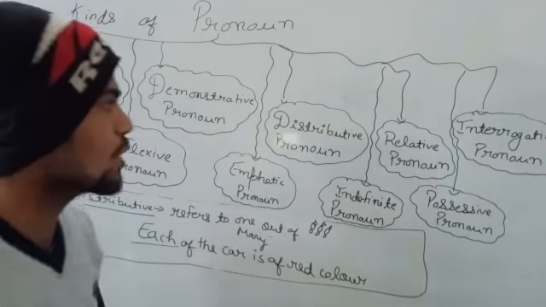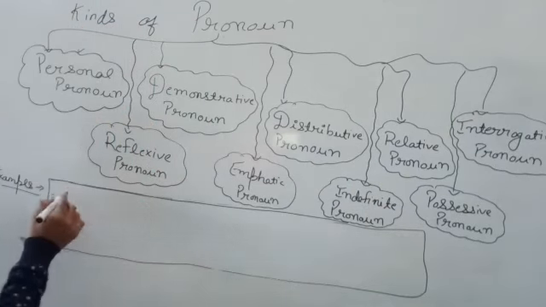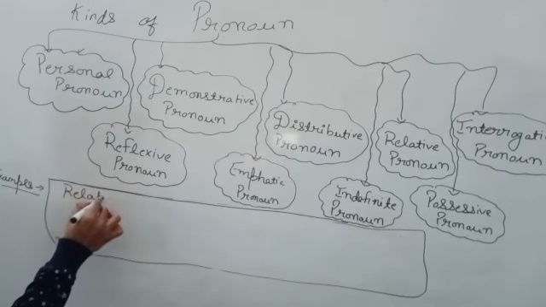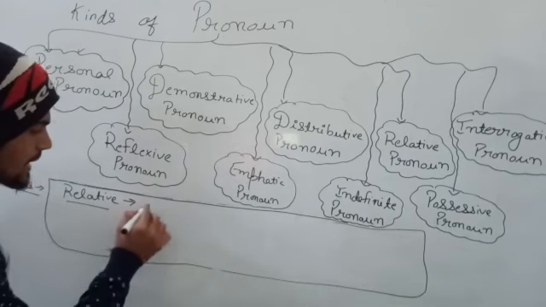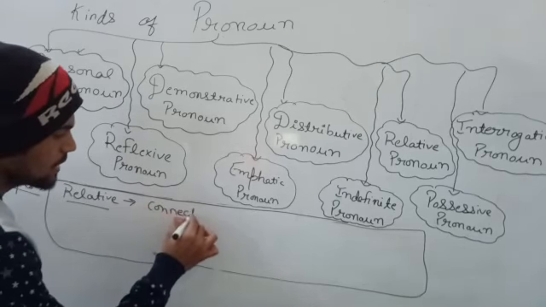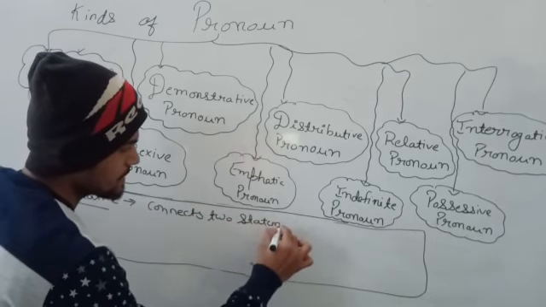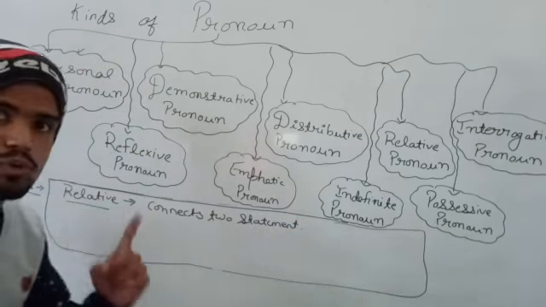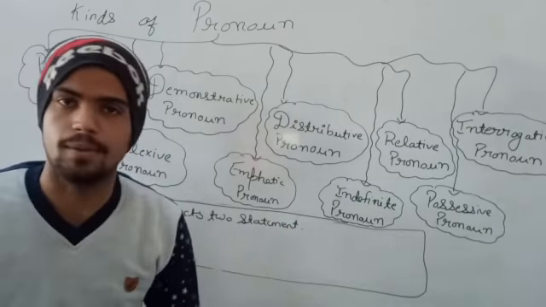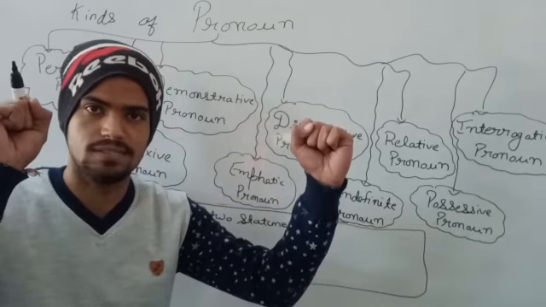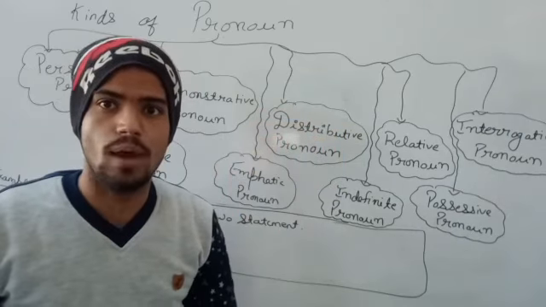Now coming to the next pronoun, which is relative pronoun. In relative pronoun, what we do? Generally we connect two statements. Like in relative pronoun, two statements are given to us, or we can say two sentences are given to us, and we have to connect them. Like this is the one sentence and this is the one sentence. With the help of relative pronoun, we have to add them.